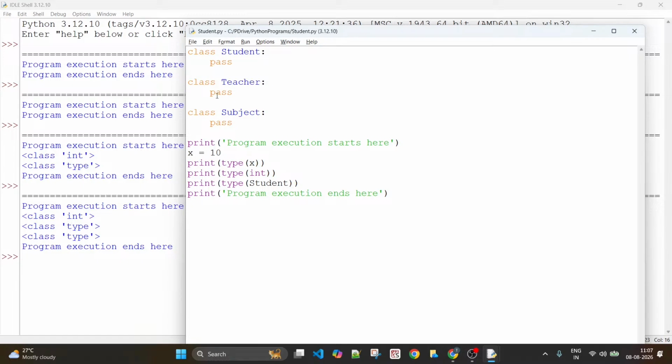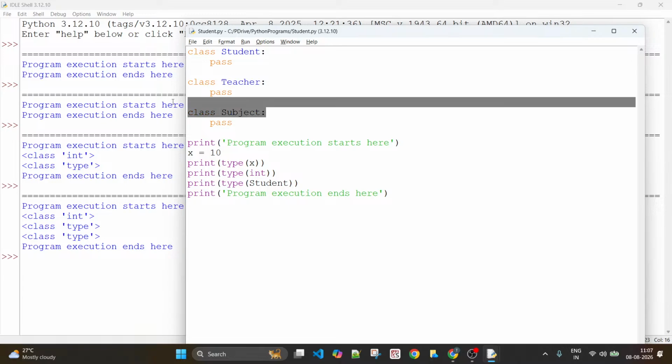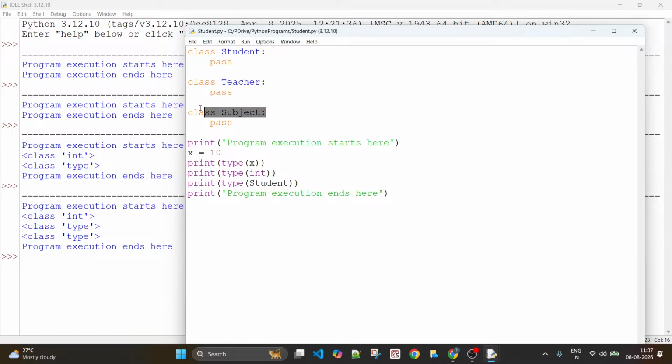Not only that, when you ask for the type of teacher, type of subject, it keeps answering that it is a class type. Okay. So these are all the classes that you have created. Three classes you have created in this program with no body explicitly defined, that you keep on adding. Okay. So if you try to print the type of the class, then it says that it's a type. Keep that in mind. All right.